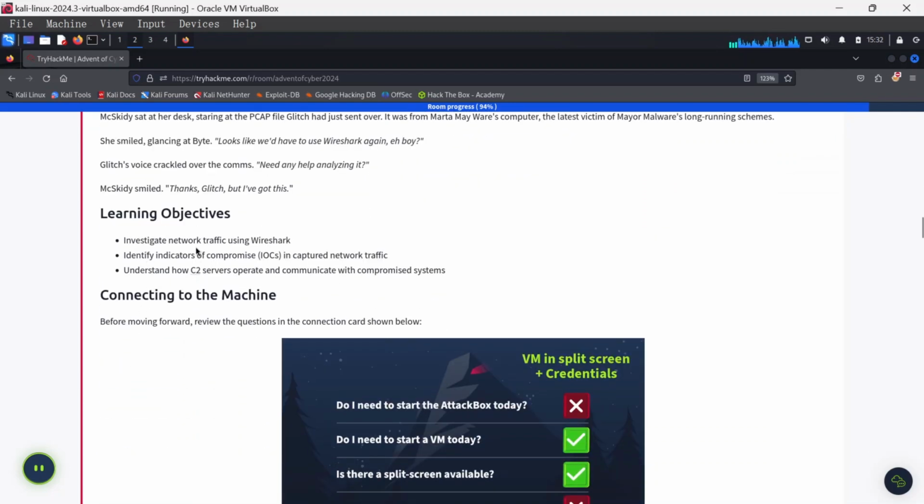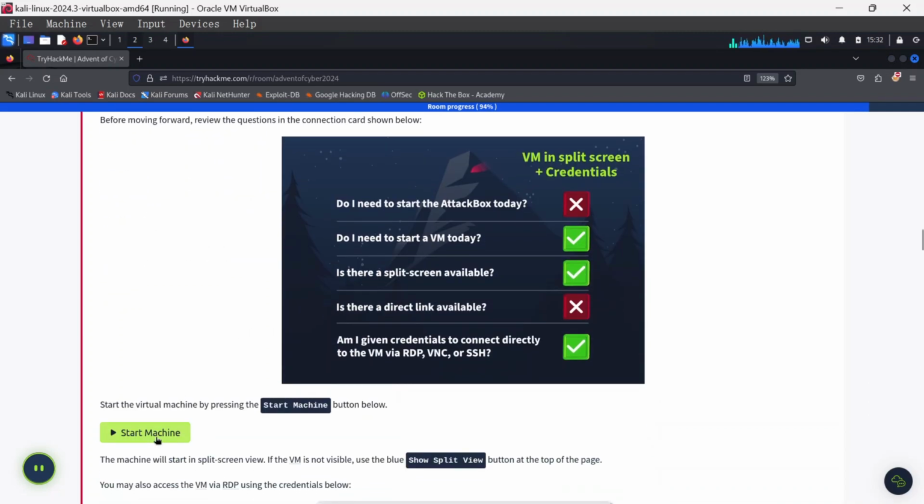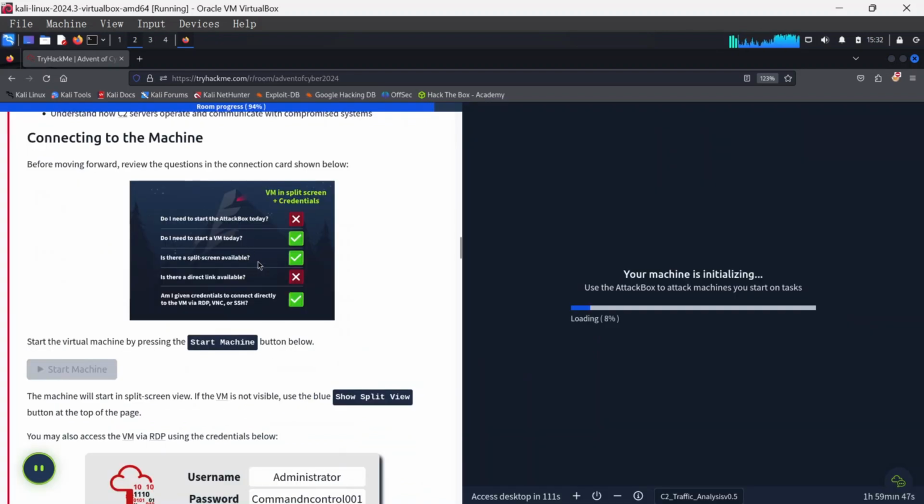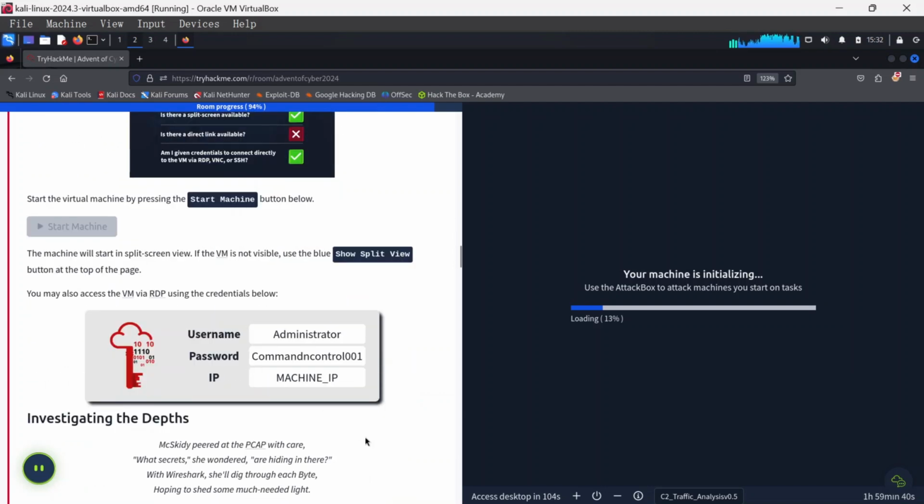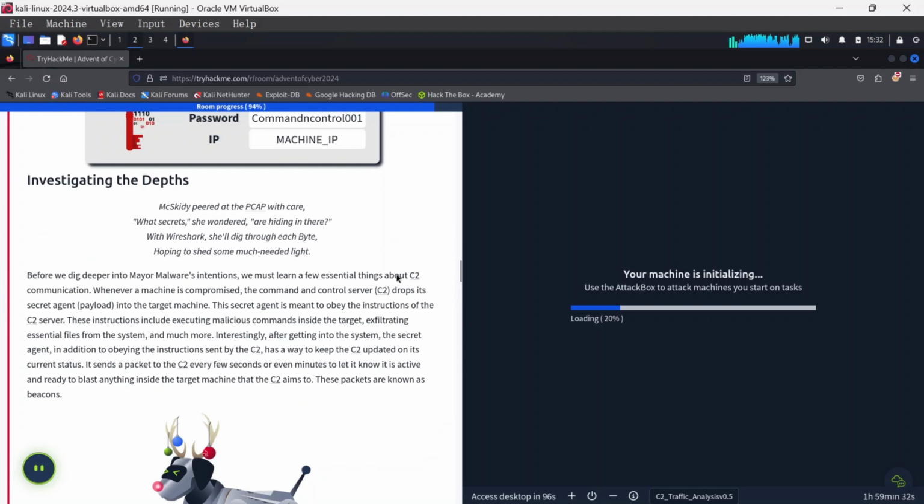Basically, in today's talk, we're going to be investigating network traffic using Wireshark. We're going to identify indicators of compromise, IOCs, in the captured network traffic, and then we're going to understand how C2 servers operate and communicate with compromised systems. Next, we're going to start the machine here. We don't need the AttackBox, we just need the VM, the split screen ready, and also the RDP or SSH connection.